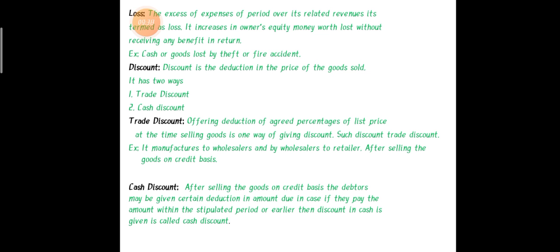See here, the trade discount is the discount provided at some agreed percentage. It means some percentage they have given as a deduction or reduction, that is called a trade discount. So trade discount is provided by the manufacturer to the wholesaler and retailer. Why have they provided it? To increase their sales.